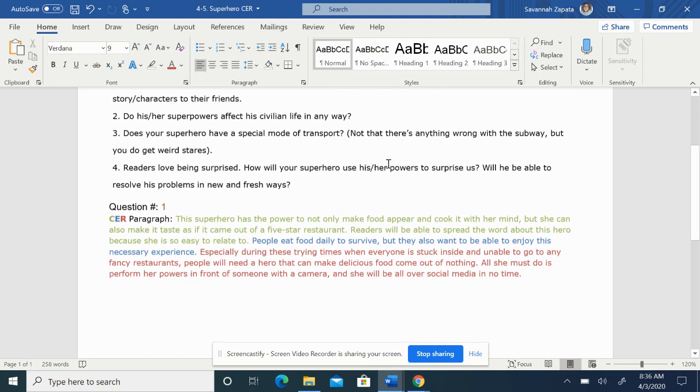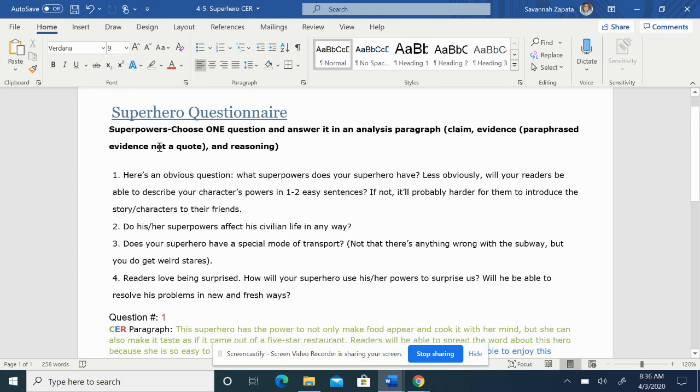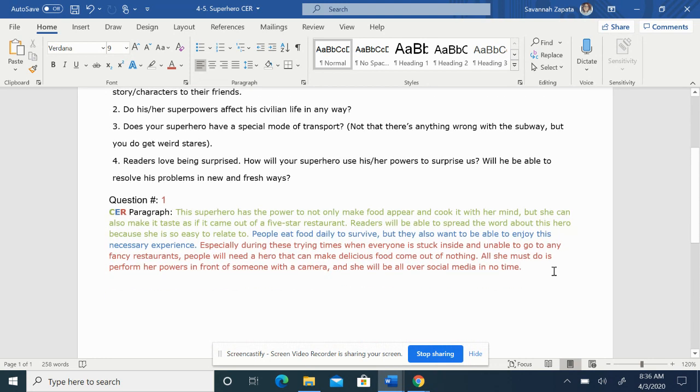My evidence is paraphrased right here, because I'm not working out of a text. I'm just going to paraphrase evidence and use evidence from the real world. So my evidence is, people eat food daily to survive, but they also want to be able to enjoy this necessary experience. So that is my evidence from the world, that people eat food, which is why they're going to be able to relate to this hero.